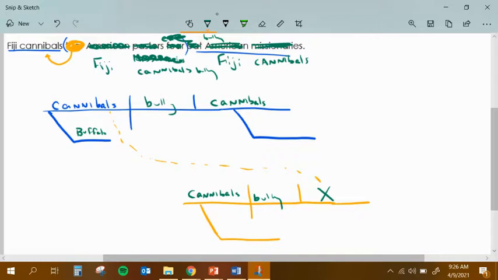So Buffalo cannibals like to bully, end up bullying other cannibals who live in Buffalo. So now we have a sentence which says the Buffalo cannibals bully other Buffalo cannibals. So just imagine there's Buffalo cannibals that are bullying other Buffalo cannibals that are also bullying other Buffalo cannibals. Not very kind at all.